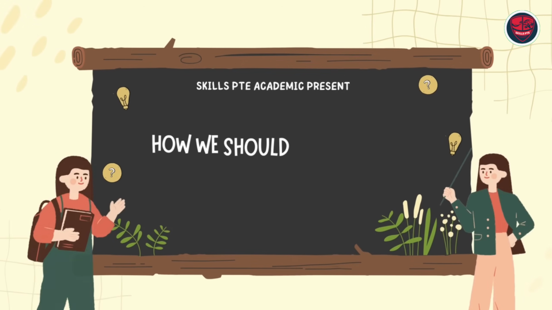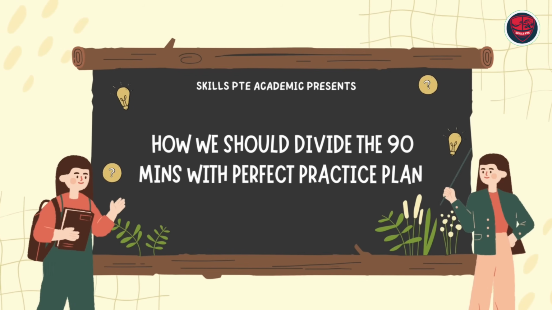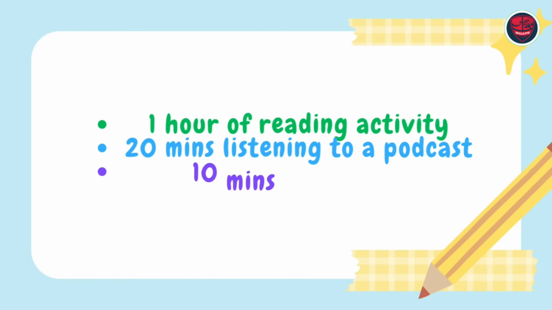Now the quick overview, the approach is all done. So first 3 days are over, let's assume. Now the 4th day until 30th day, almost 26 days we have. How we should divide the 90 minutes with the perfect practice plan. Let's unveil. So from day 4, before we get into the perfect practice plan for PTE, let's again recapitulate the English improvement plan: 90 minutes, 1 hour of reading activity, 20 minutes of podcast and 10 minutes of spelling.